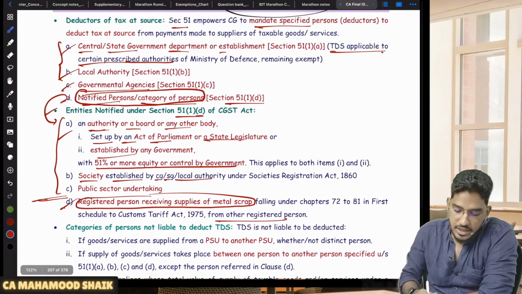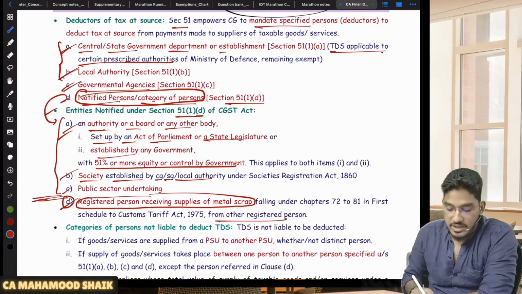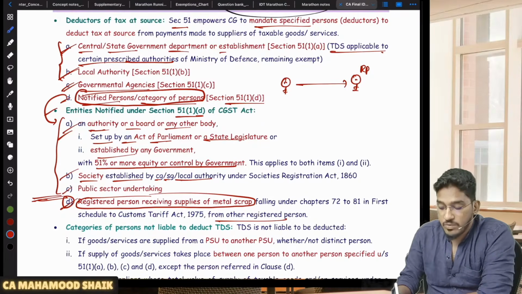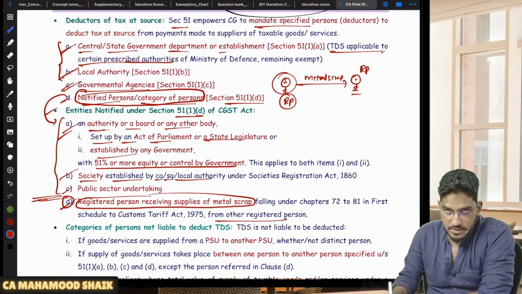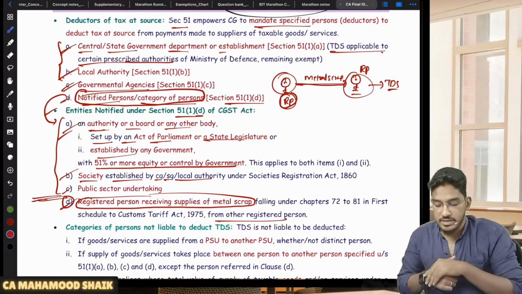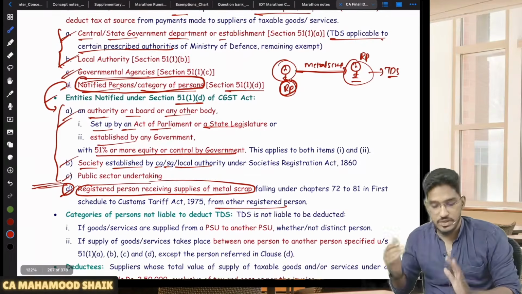See, till now, starting from this till here, it is government related entities. But recently they have added one more person to the list who is required to collect TDS. There is a supplier, there is a recipient. If this recipient is a registered person and the supply he is receiving is metal scrap from a supplier who is also a registered person, then this recipient is also required to collect the TDS. Understood? Clear and comfortable, everybody? So these are the notified recipients. So this list you have to remember.